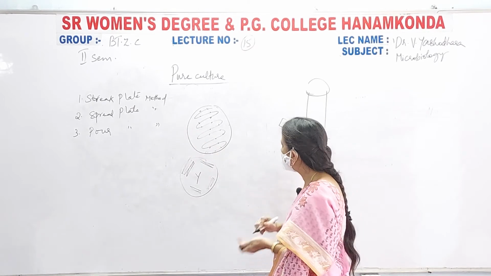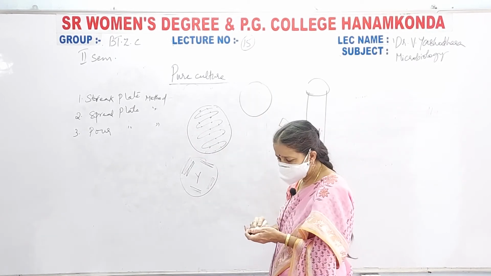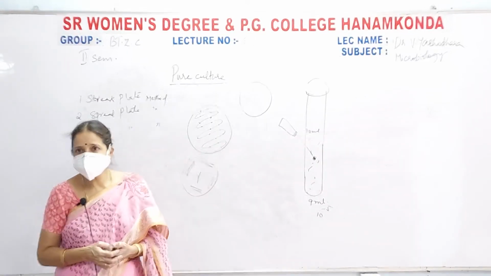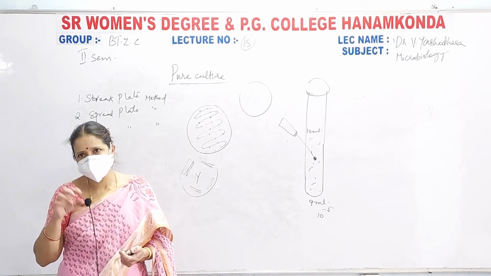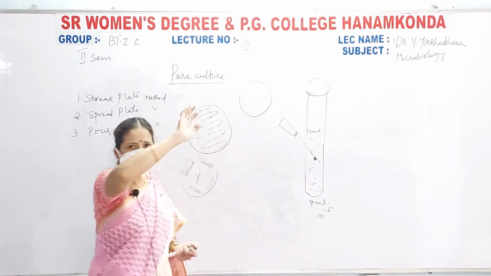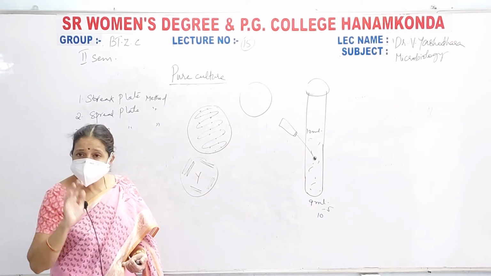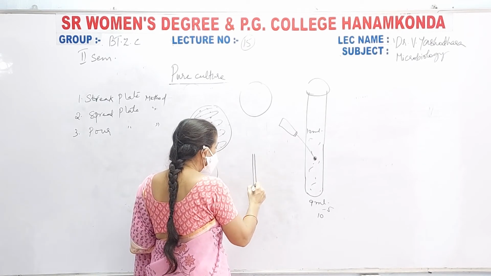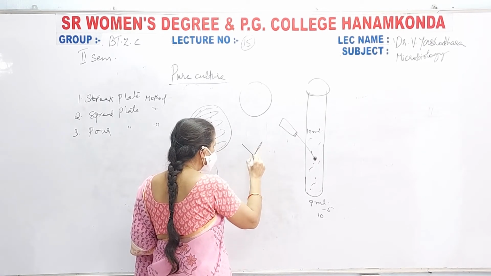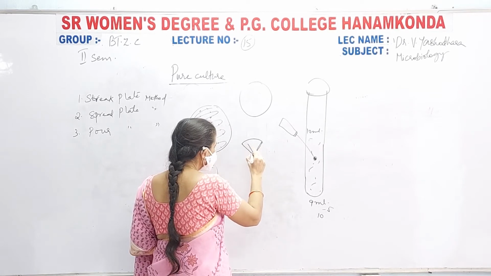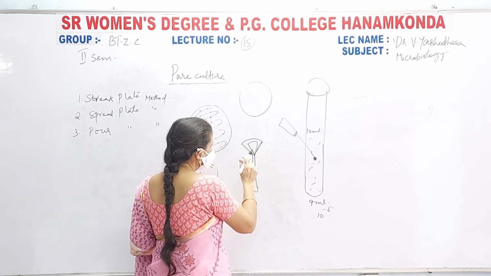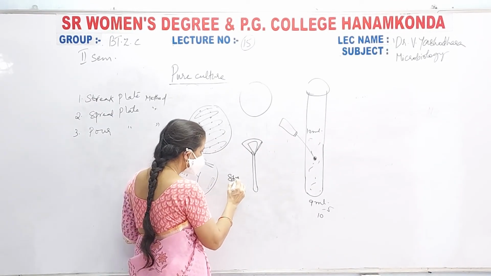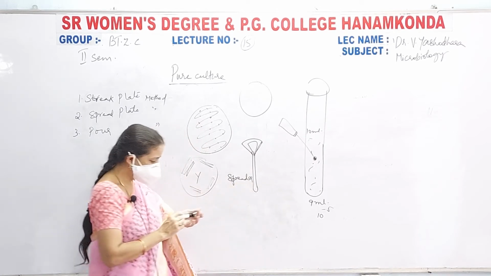Now coming to the spread plate method. Take a sterile petri plate and pour sterile culture medium, sterilized at 121 degrees centigrade, 15 lbs pressure for 15 minutes in an autoclave. Leave it undisturbed so that it gets solidified. Once it is solidified, take a glass rod which is bent like this. This is known as a spreader.